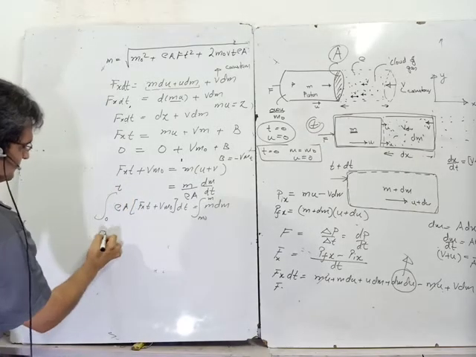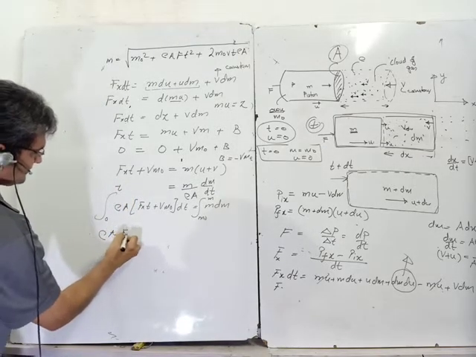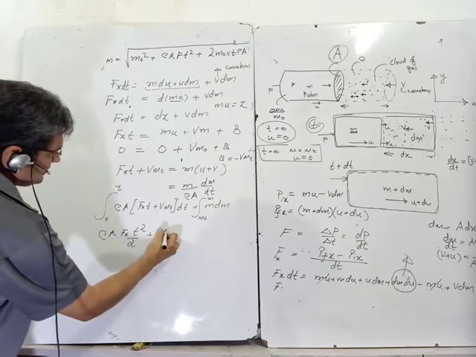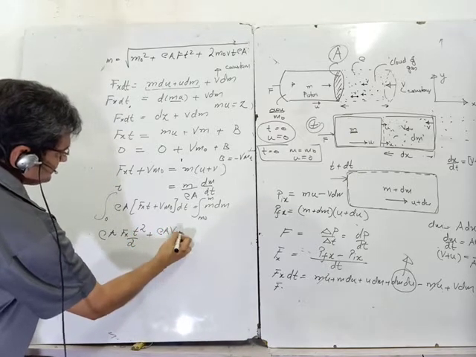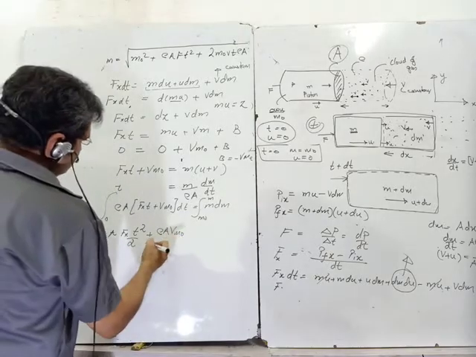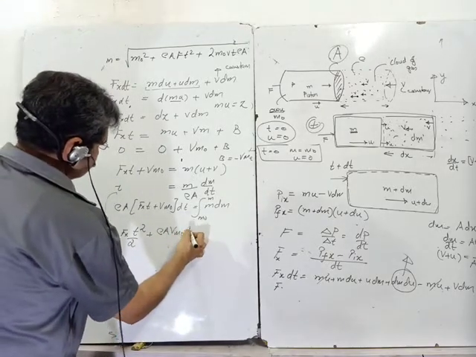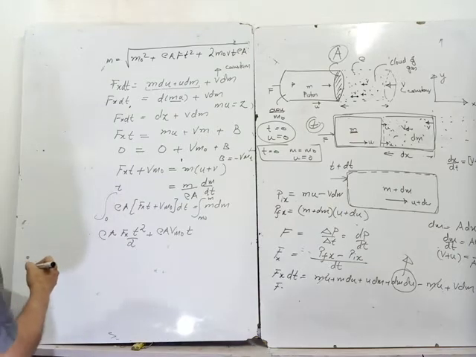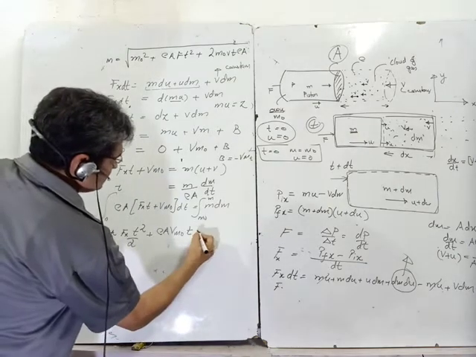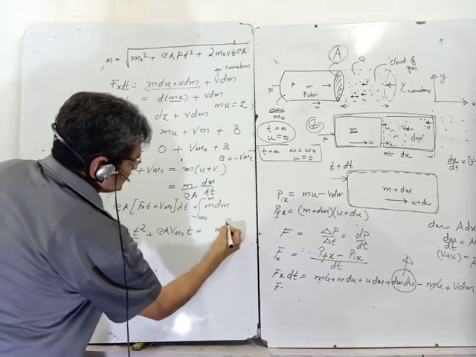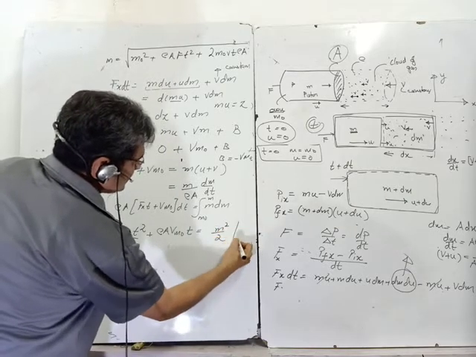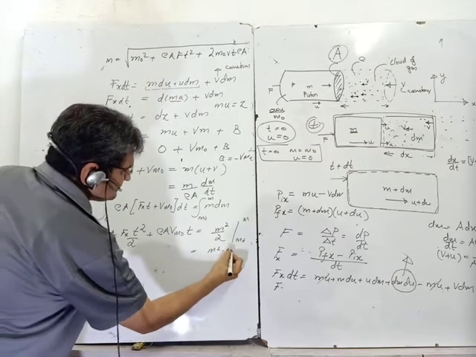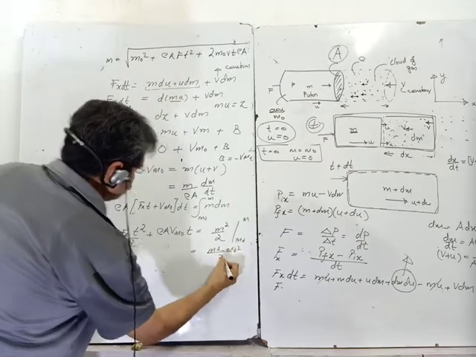So I get rho A Fx t square upon 2 plus rho A v m0 into t is equal to m square upon 2 from m0 to m, which gives m square minus m0 square upon 2.